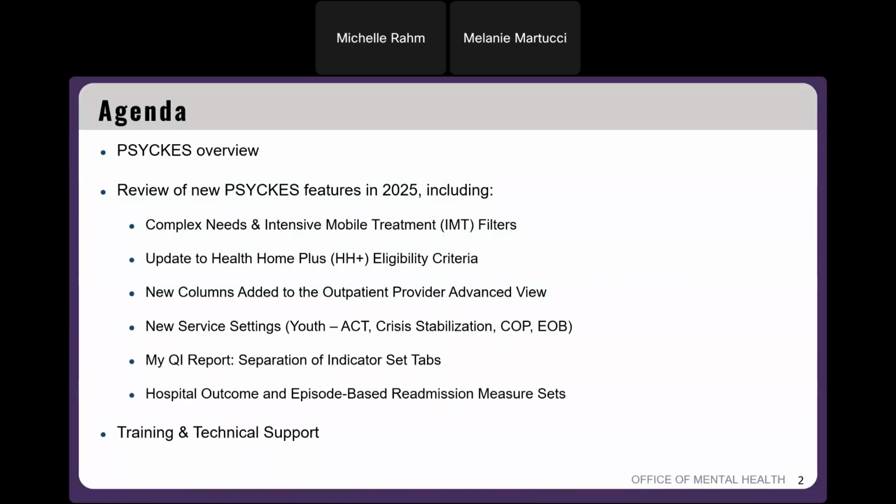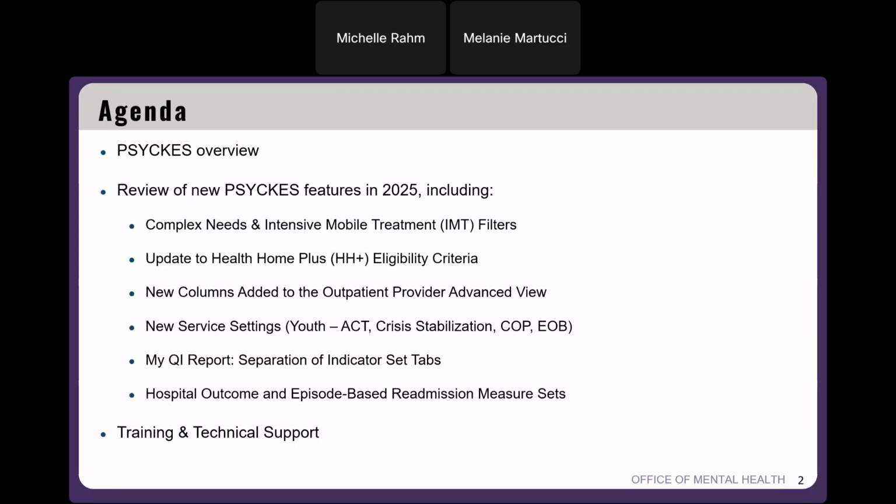So our agenda includes a brief Psyches overview. We'll look at what reports are in Psyches, what data is included, who is included in Psyches, etc. And then we'll be going into the meat of our webinar. We'll be talking about all new things that were added into Psyches in 2025. So this includes new filters like complex needs and intensive mobile treatment. We've recently added an update to our Health Home Plus eligibility criteria.